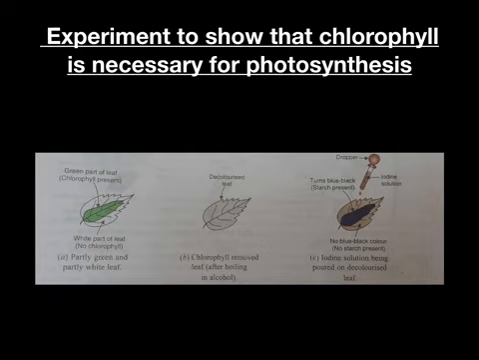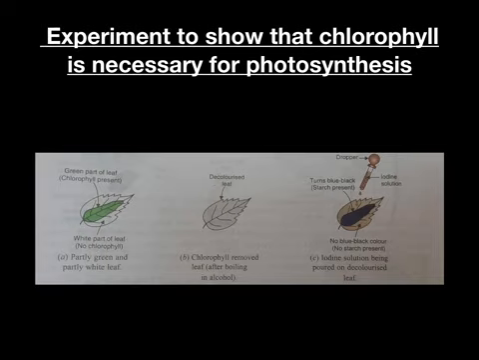Experiment to show that chlorophyll is necessary for photosynthesis. We take a potted plant like croton, whose leaves are partially green and partially white. The green part of the leaf has chlorophyll, but the white part of the leaf does not have chlorophyll. Place this plant in a completely dark place for about 3 days to destarch its leaves. Take out the potted plant from the dark place and keep it in the bright sunshine for 3 to 4 days.